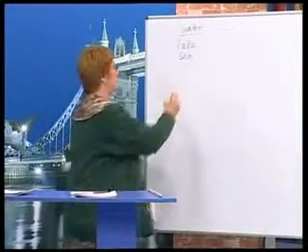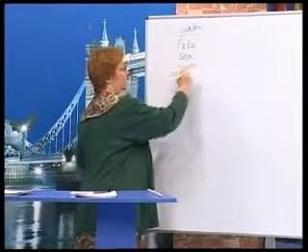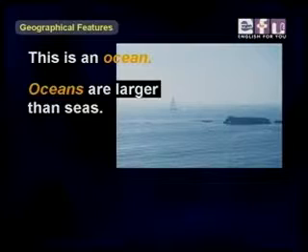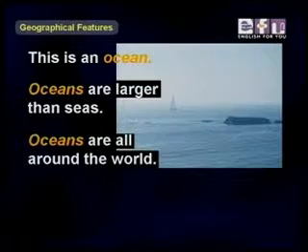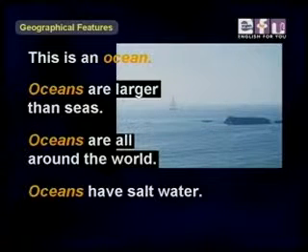The next one is an ocean. This is an ocean. Oceans are larger than seas. Oceans are all around the world, and oceans have salt water also.